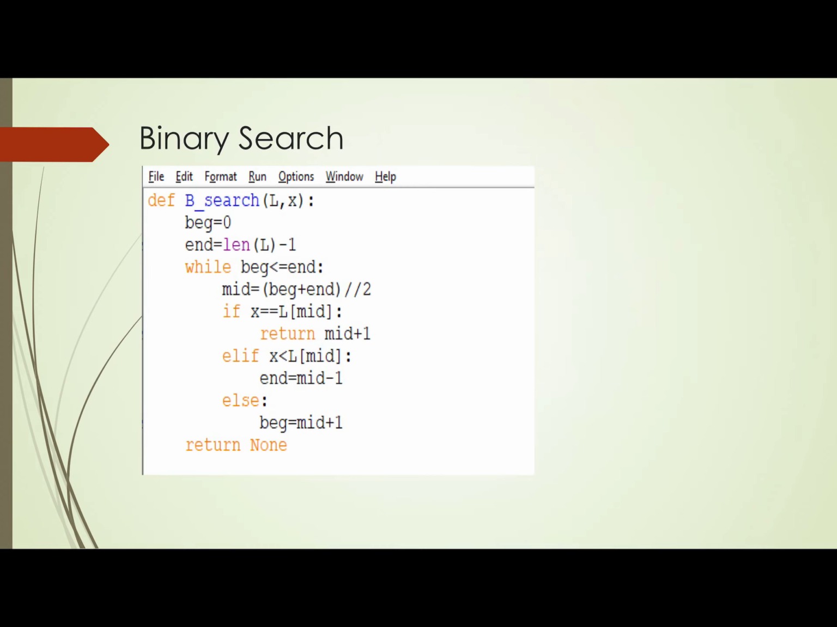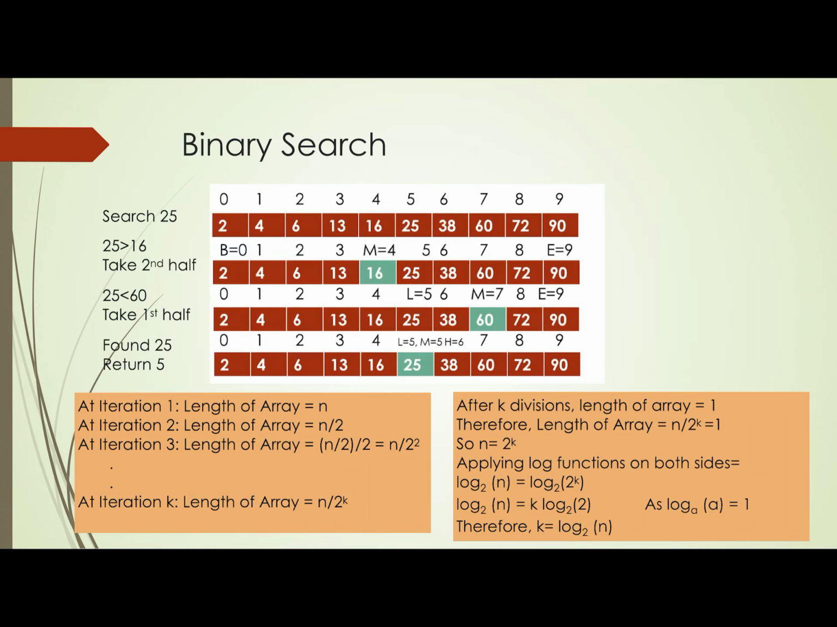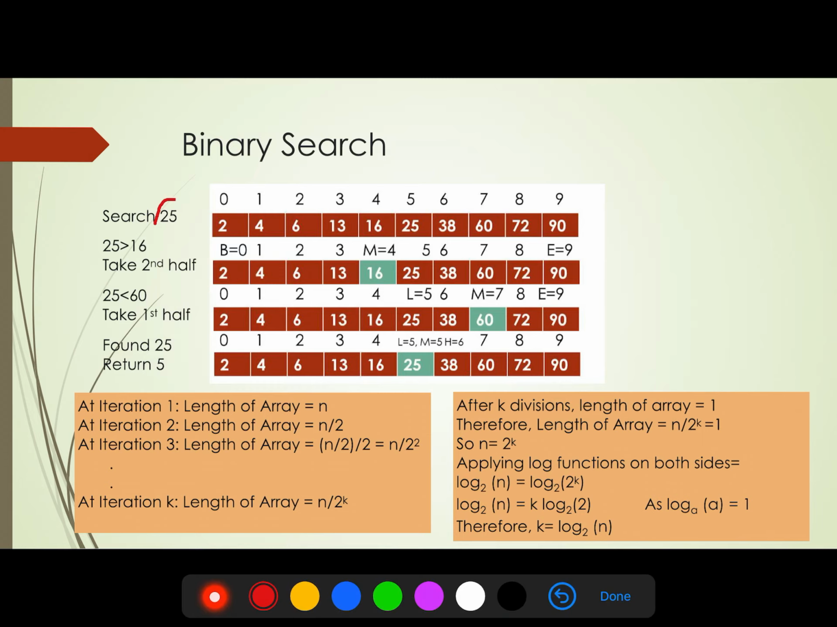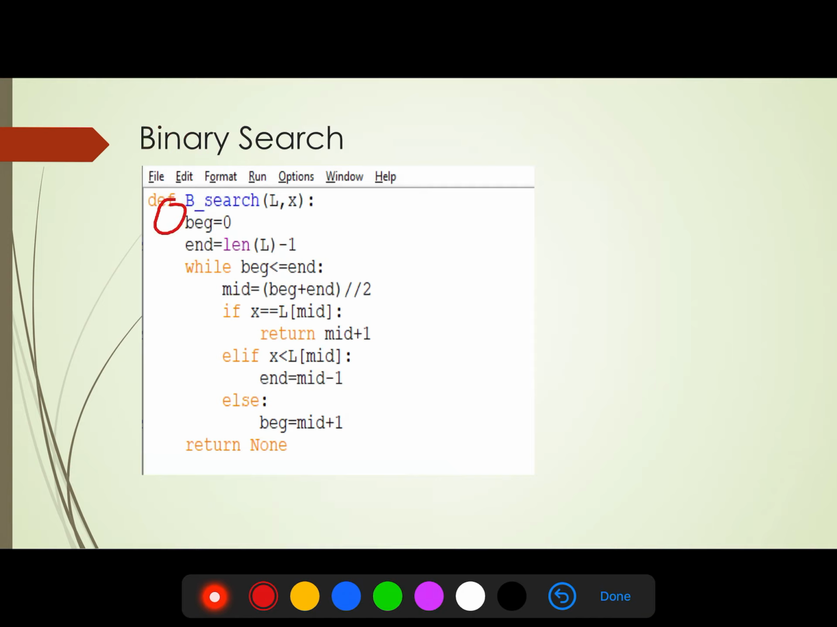Here is binary search. Here is the explanation for binary search. Here are some values: 2, 4, 6, 13, 16, 25, 38, 60, 72, 90, and in these cases suppose we want to search for 25. What is the logic for binary search?